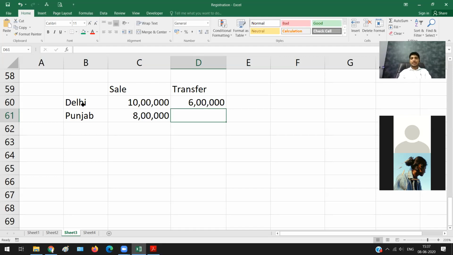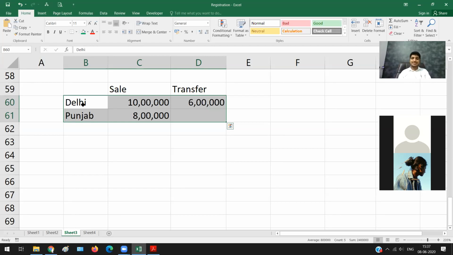But remember one thing, both are my branches only, but from my Delhi branch, I sent it to Punjab branch. Now, you need to tell me what is my aggregate turnover. Is it 18 lakh rupees or is it 24 lakh rupees? How many of you feel my turnover is 18 lakh rupees? How many of you feel my turnover is 24 lakh rupees? Okay. So my turnover is 24 lakh rupees.